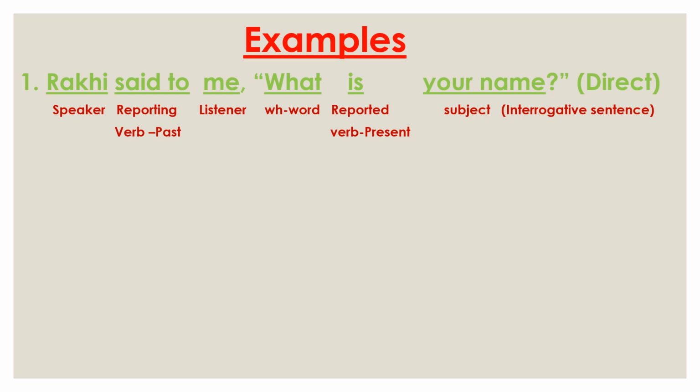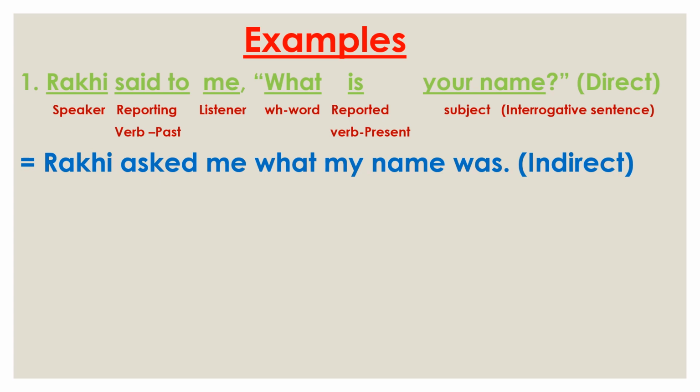Here what is the W-word, is is the reported verb in present form and your name is the subject. So at first we use the speaker Raki, then in place of said to we use asked, then the listener me. So Raki asked me. Then here we find a W-word, so we use what here as a joining word.